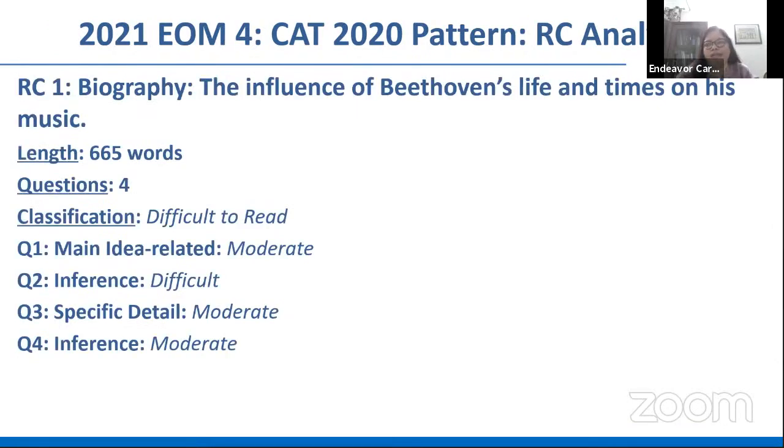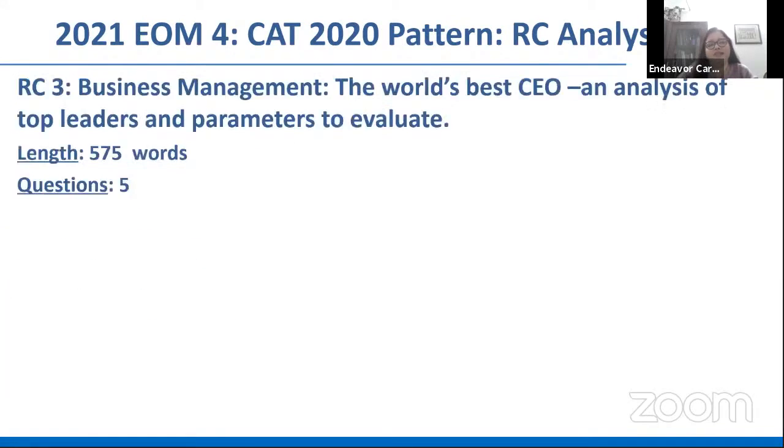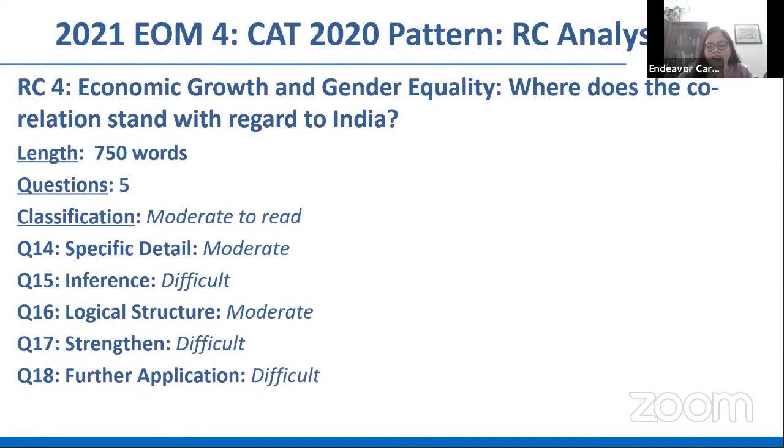Perhaps anyone who wants to get into the third RC would have considered the first one over the last one. The last one would have taken you a lot of time. So RC1, RC2, RC3, preferably. RC4 would have been our last option, last choice, because of the denseness of content there.